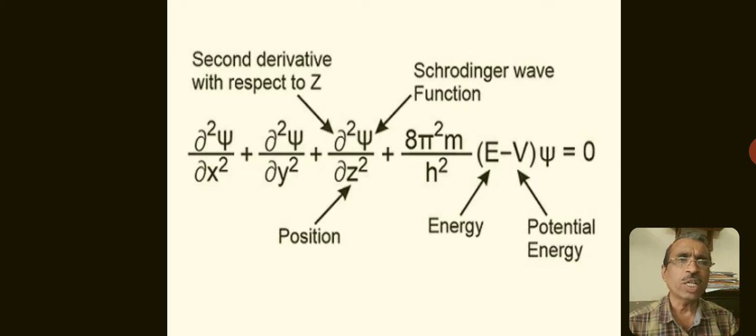This equation contains both the particle and the wave character of the electron. The particle character is expressed in terms of the mass of the electron, and the wave character is expressed in terms of psi.